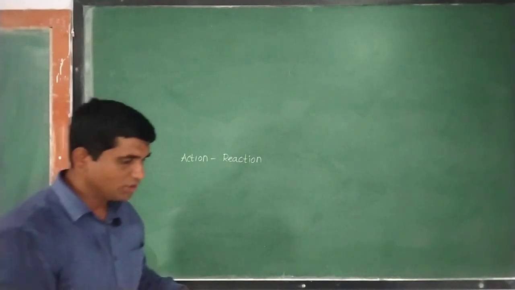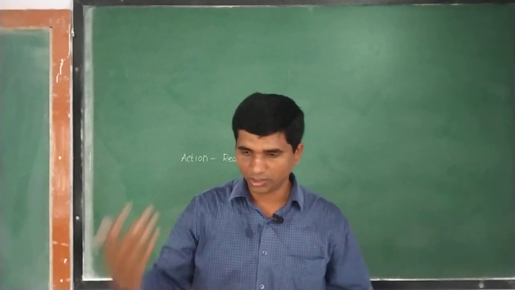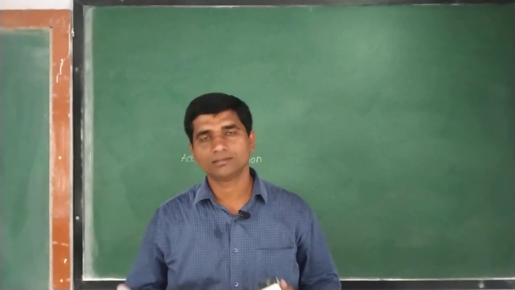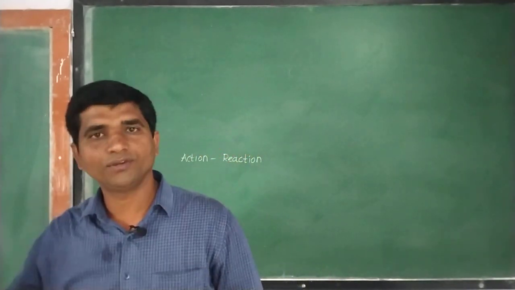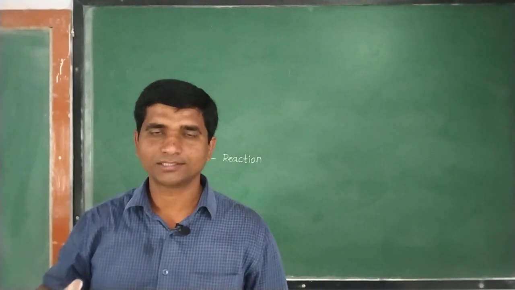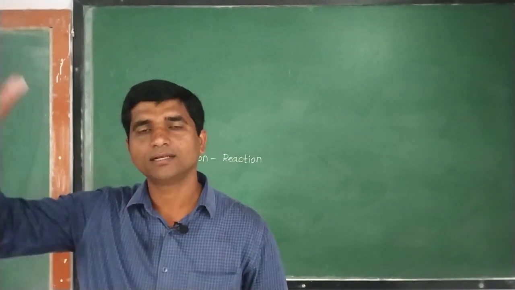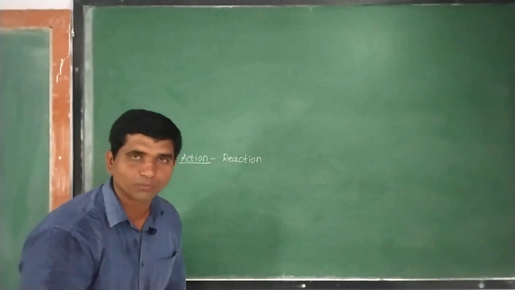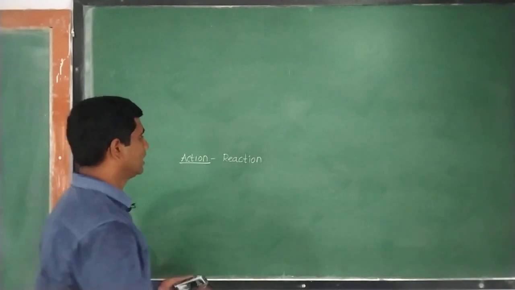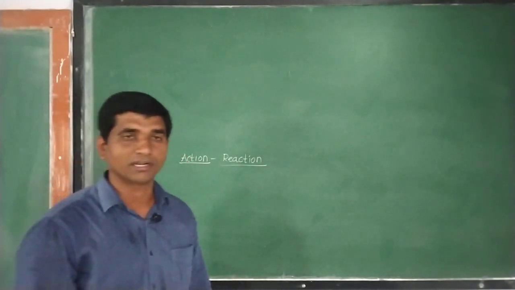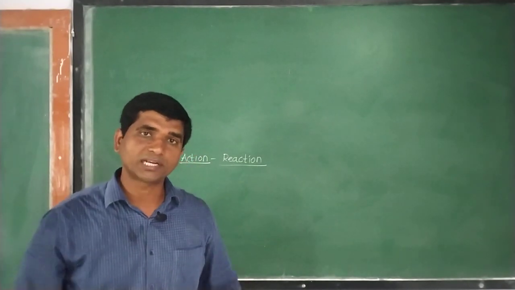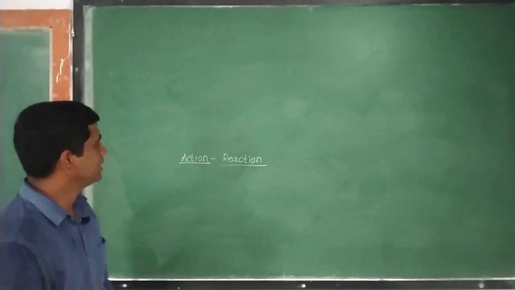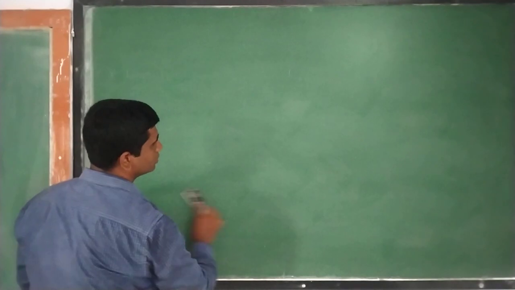Also, you can have this when you jump on the ground. If you jump on the ground, it also exerts an opposite reaction on your legs. This is the reason why you find it more difficult to jump from a higher height as compared to a lower height. If you jump from a higher height, it will exert a larger force, that is larger action, and the same amount of reaction will be given by the ground on your legs. And sometimes it may happen that if that reaction is greater than the strength of your bones or muscles, you may have an injury. So these are some of the examples or applications of Newton's laws of motion which